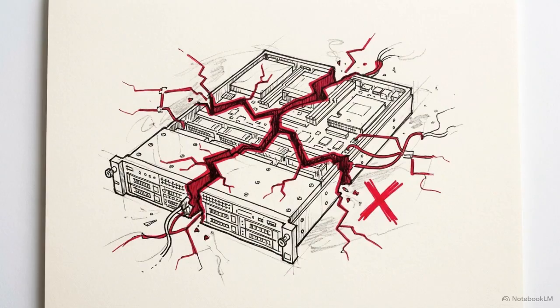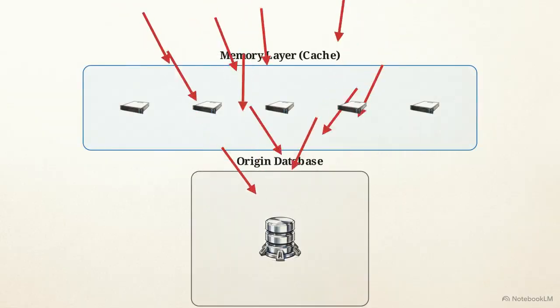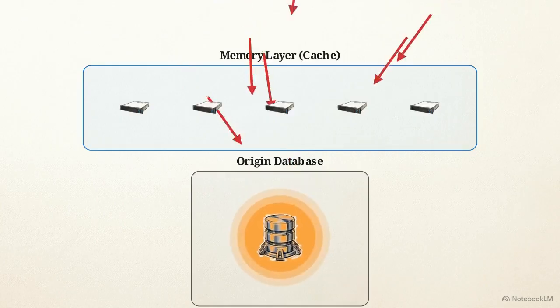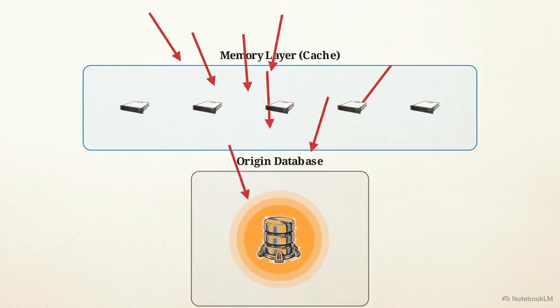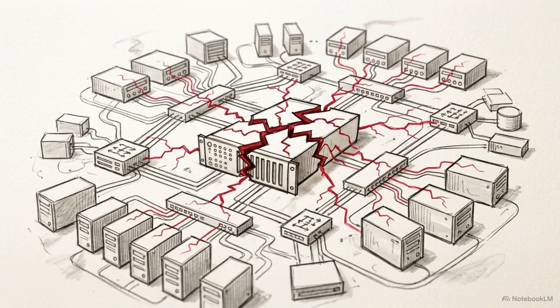This specific failure state is known as a cache miss storm. Every misrouted request registers as a miss, bypassing the memory layer entirely and hitting the origin database. Naive modulo hashing fails at scale because a single hardware issue mathematically invalidates the global topology of the cluster.